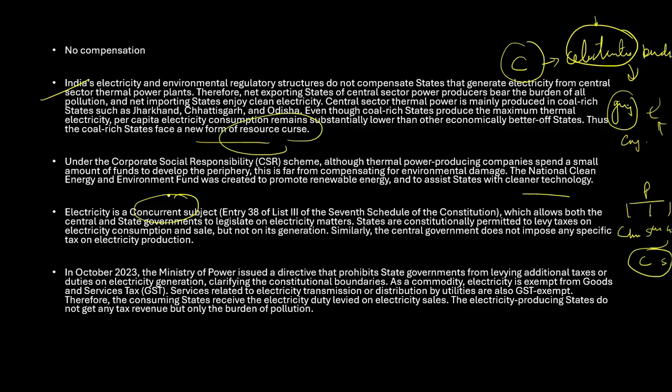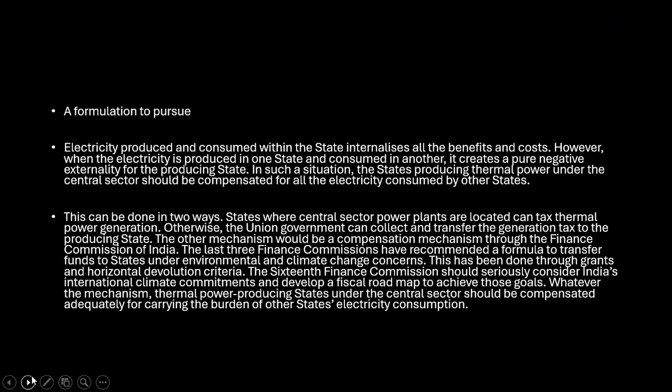So here you can see that it is exempting electricity production from the GST. Because of this, you need to understand that electricity producing states do not get any extra revenue because it is exempted from goods and service tax, and they only get the burden of the pollution. This is something that we need to understand, right? So the next thing they are going to come up with: